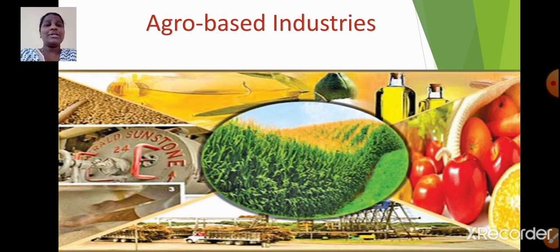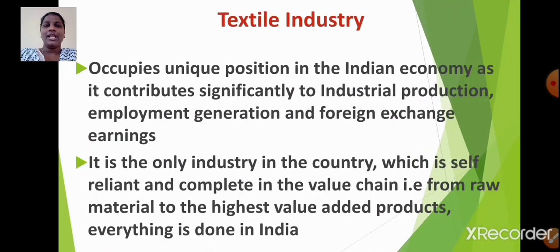Now let us talk about agro-based industries. You all know, students, agro-based industries are the industries that depend on agriculture for their raw material. Now let us talk about textile industry. Textile industry occupies unique position in the Indian economy. Students, do you know why is it so? Because it contributes significantly to industrial production, employment generation, and foreign exchange earnings. So these are the reasons which make textile industry occupy unique position in the Indian economy.